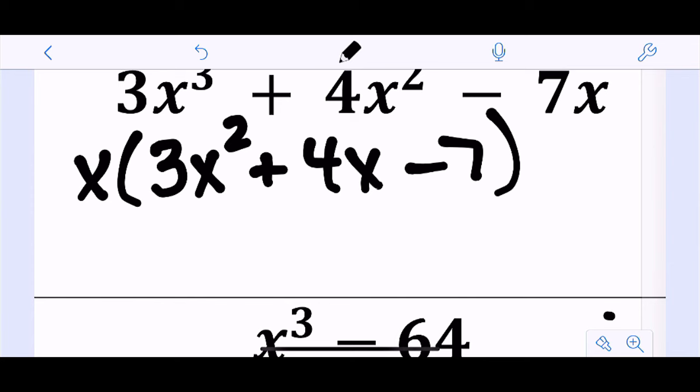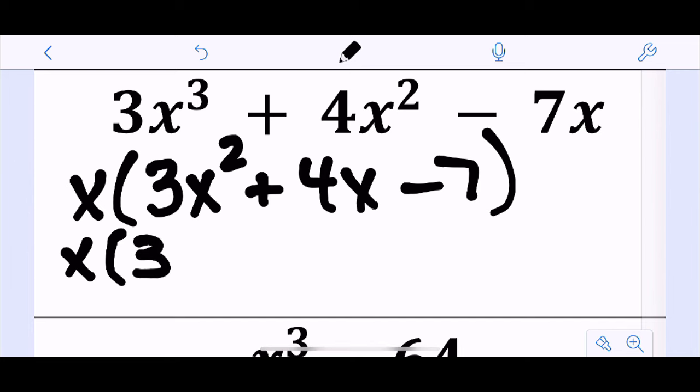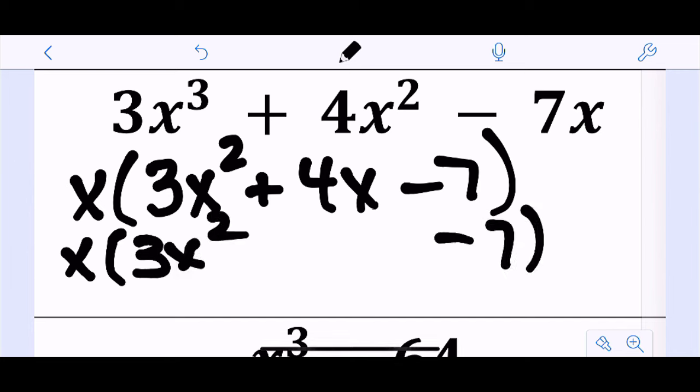Now, what's left over is a trinomial, and this I can factor by grouping. So I've still got that x, and that shouldn't go away. That x should still be hanging out there. It's still part of my final answer. But this is going to be 3x squared, and the minus 7. Remember, split the middle. Those don't change.